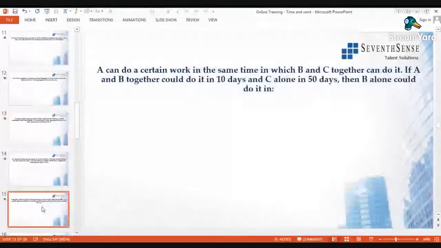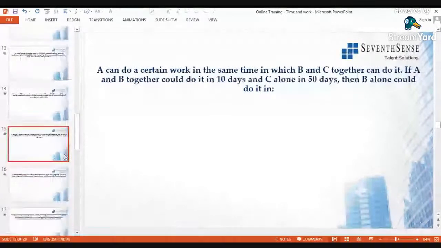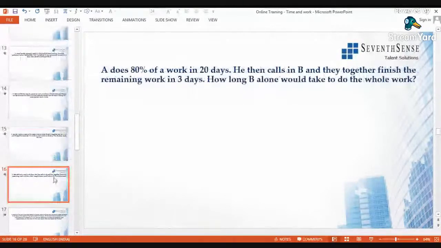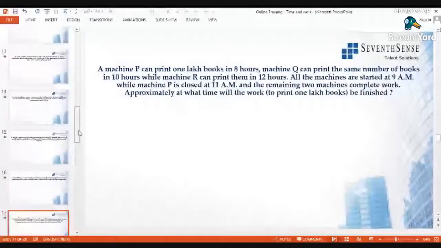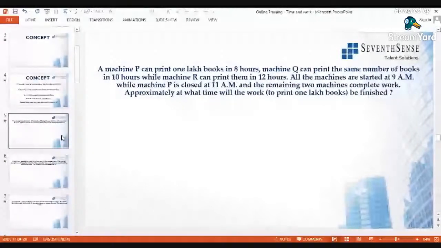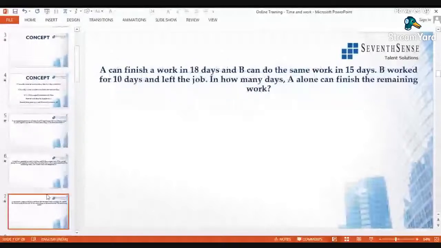There was supposed to be a basic question first. Then it would have been easy for you to solve the questions directly. If you go with basic questions, then you would have understood how to solve this question.